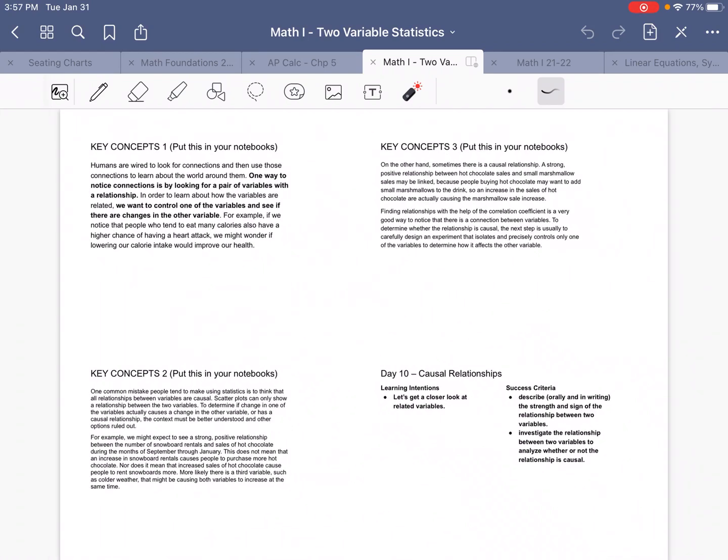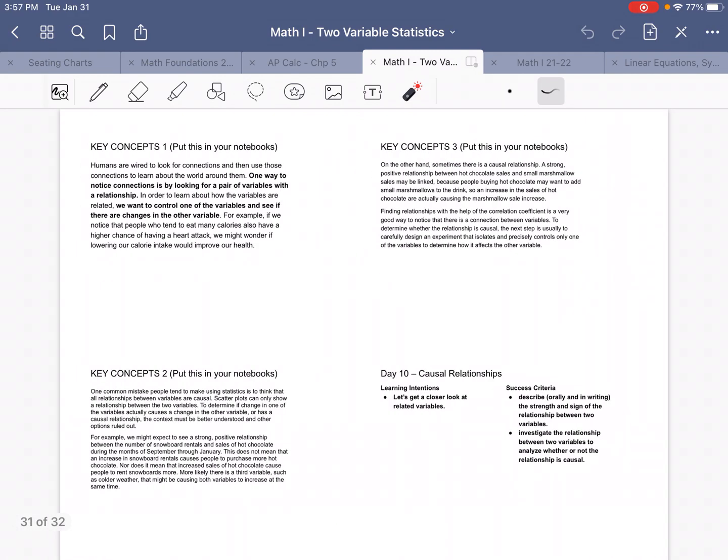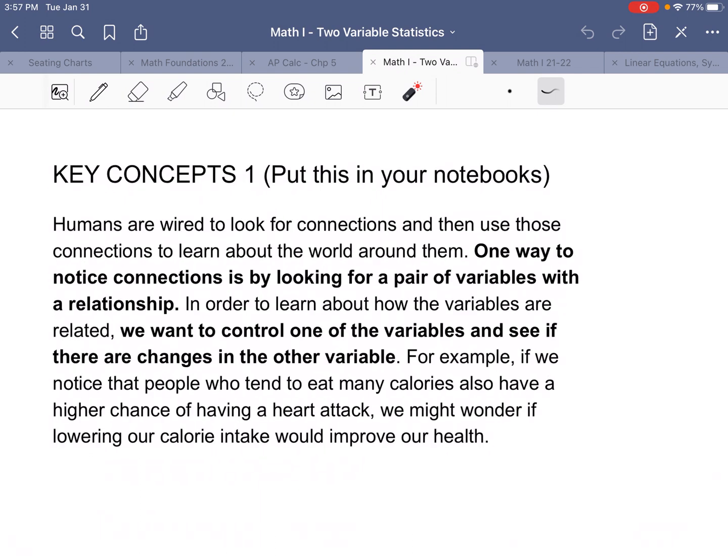So this is day 10. The lesson's called Causal Relationships, and we're going to be looking at the cool down called Just Cause. To get started, we just need to talk a little bit about connections.